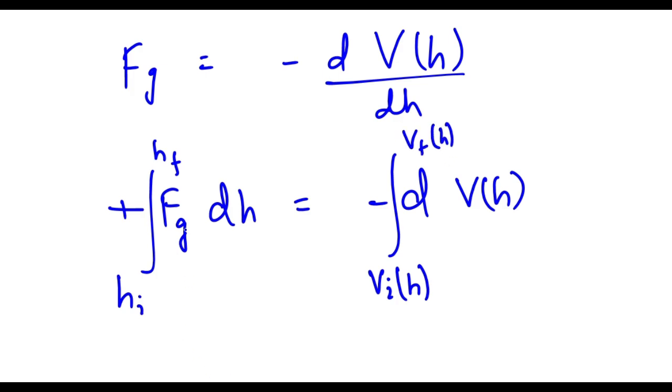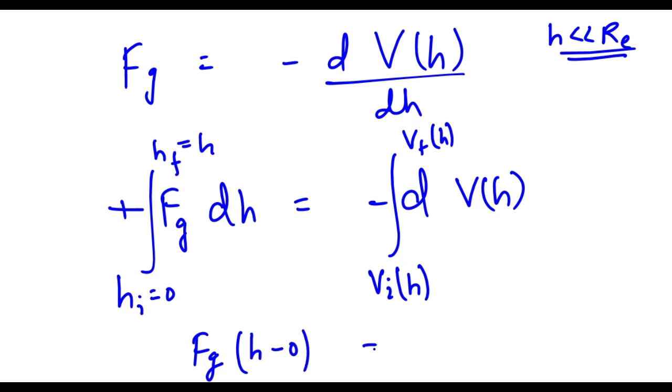So this Fg we are taking nearly constant because we have restricted ourselves to the approximation that h is much smaller than the radius of the earth. So here Fg, gravitational force, and let's say initial height is 0 and final height is h. So you can write here h minus 0 equals to minus final potential energy minus initial potential energy.